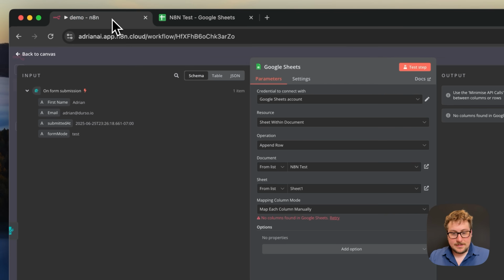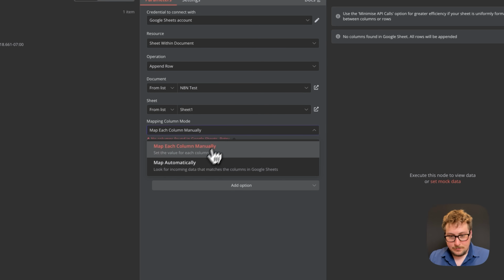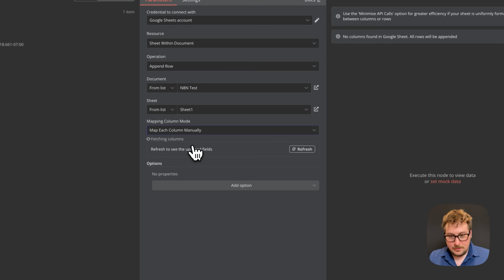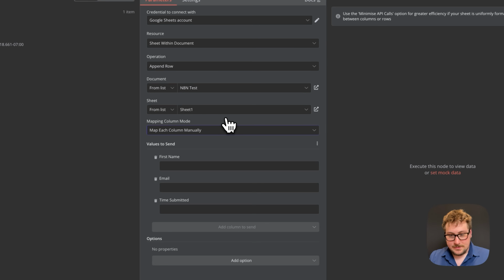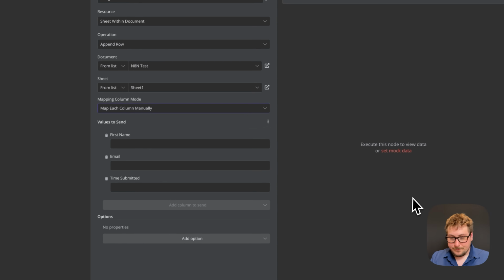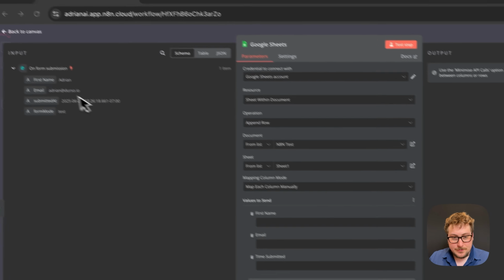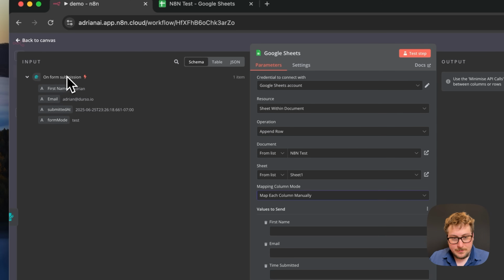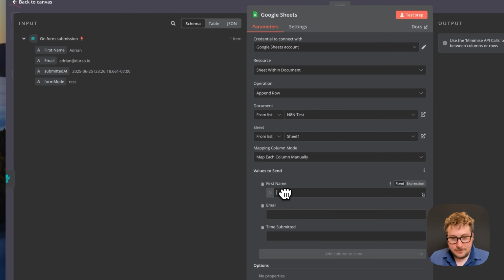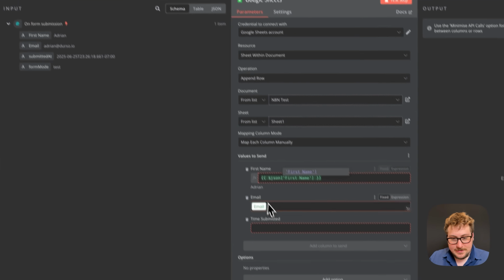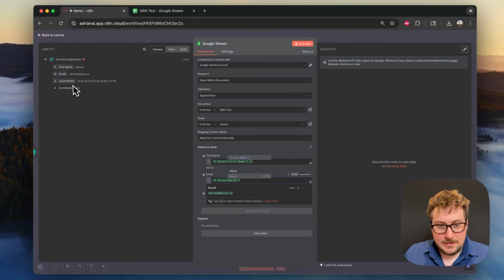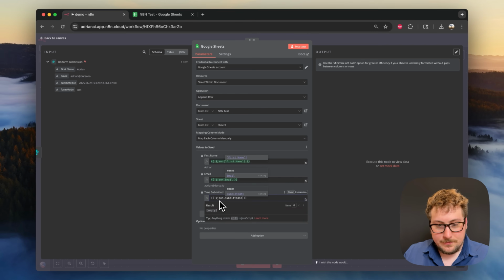And now we're going to go back to n8n and let it fetch the columns again, and there you can see we have the first name column, the email column, and the time submitted column. We're going to have this as manual, and then it's as simple as this. We're just going to drag the variable from our form submission into first name. We're going to drag the second variable into email, and we are going to drag the third variable, submitted at, into time submitted.